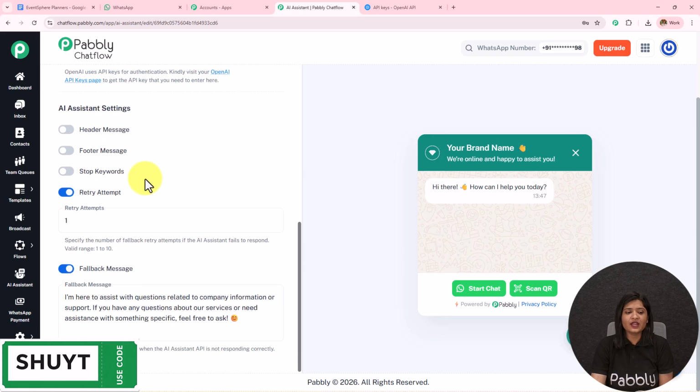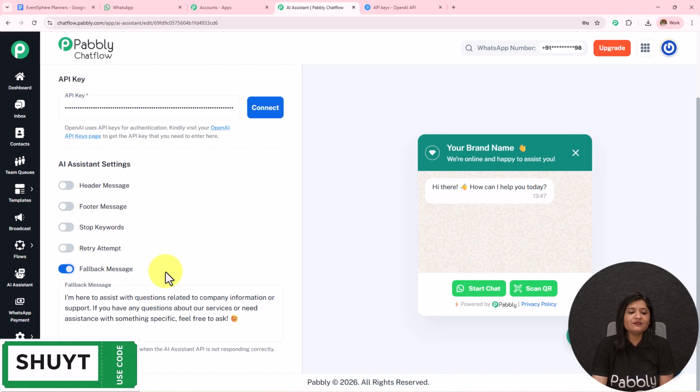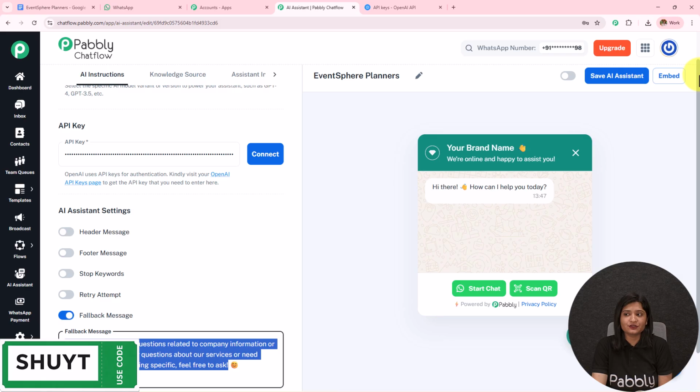Then we have this retry attempt. So when the API is not responding or the AI agent is not able to resolve the queries of the customer, it is given a retry attempt and the valid range is 1 to 10. So you can set the valid range according to your choice and preference. Then we have this fallback message. Here I have written this fallback message. You can enter according to your choice and requirement. What you can also do is add your company details, so the contact information. So if the queries are not resolved, at least the fallback message will be sent to the user.